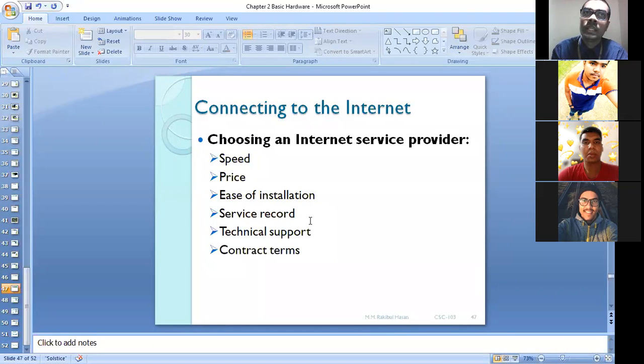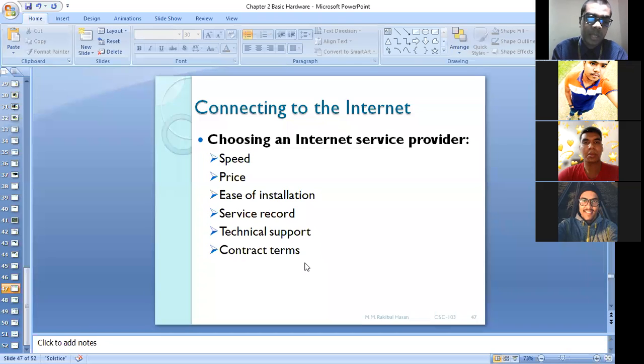We have to check whether they are giving us service properly, in a routine basis or not. Then technical support: if I face any problem at my home, whether they are providing me technical support or not. And at last, contract terms and conditions. There might be some ground rule, like before terminating my service, you have to notify me 1 month earlier.